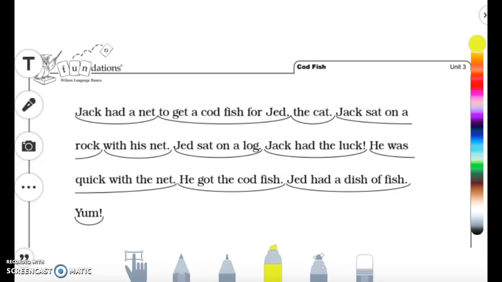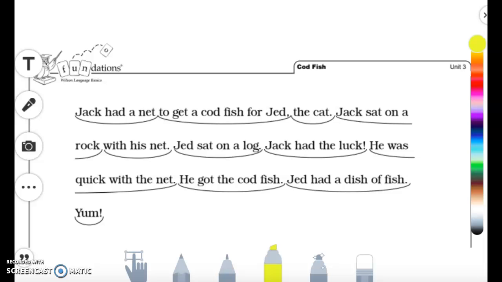Today we are going to read one of our stories that has a lot of good practice with digraphs. Our story is called Cod Fish. So what I want you to do first is just make a prediction in your head. The title is Codfish. What do you think the story is going to be about? Make a prediction and we'll see if you're right.